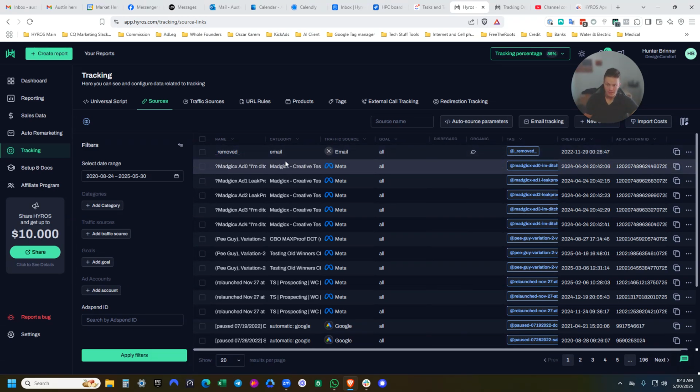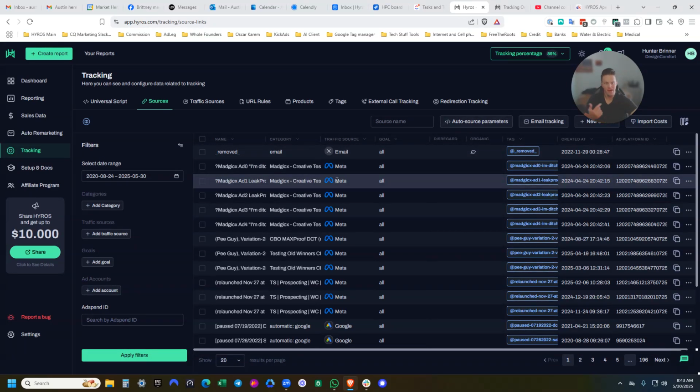And then there's the traffic source, so that's Meta or Google or email or Pinterest or Instagram organic, whatever it might be. A traffic source is basically a label for a source. Think of that almost as the ad account or the campaign level for organic purposes.